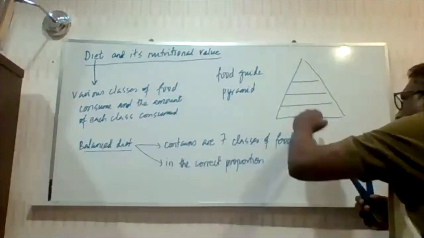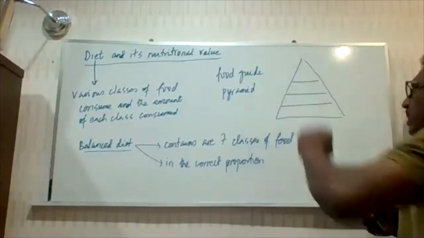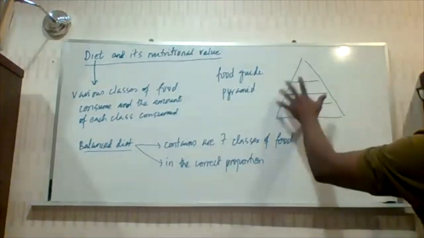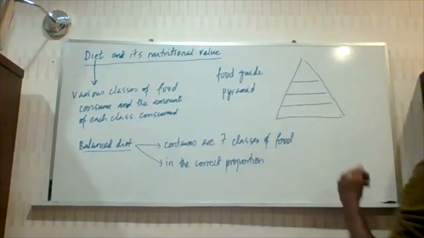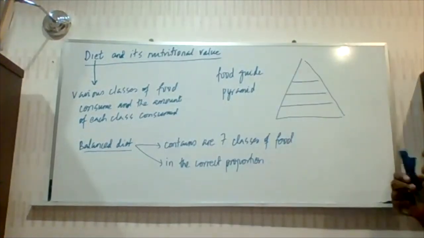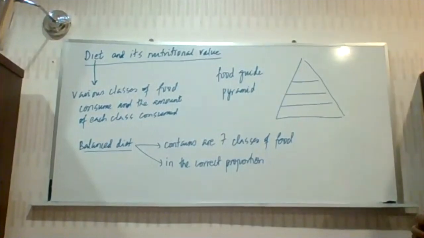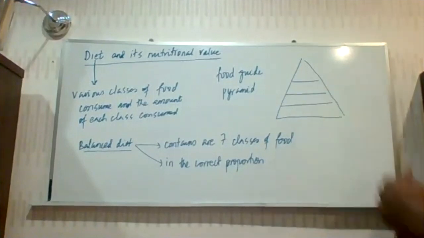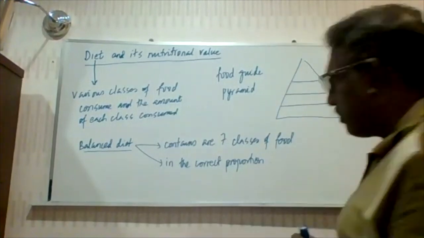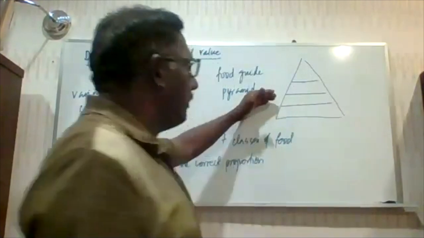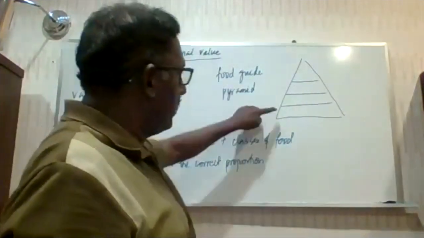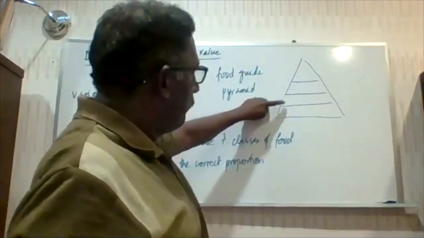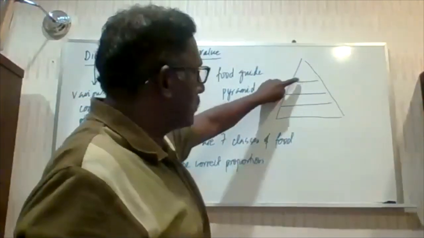That's the understanding of arranging the food in the form of a food guide pyramid. In the form of a good food guide pyramid, the food is arranged according to priority of consuming, according to the amount to be consumed. So a person's balanced diet can be presented in the form of a food guide pyramid. Remember, if the food is given in the form of a food guide pyramid, the understanding is that this must be the most abundantly consumed food, followed by this, and so on.